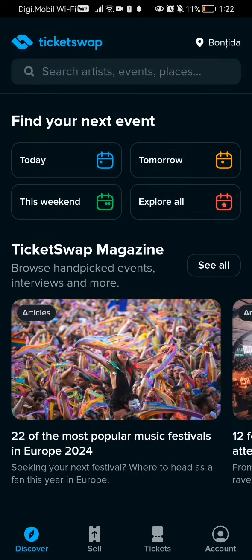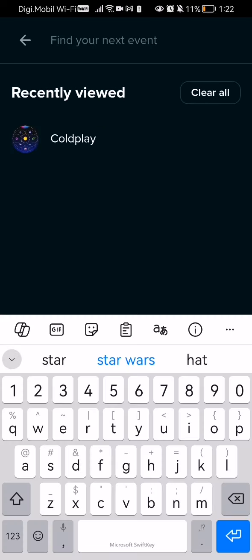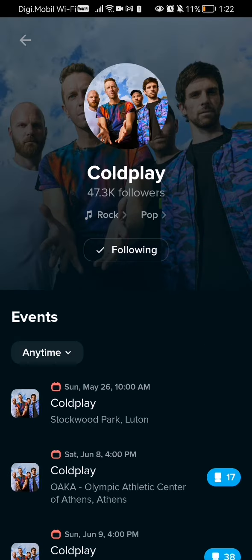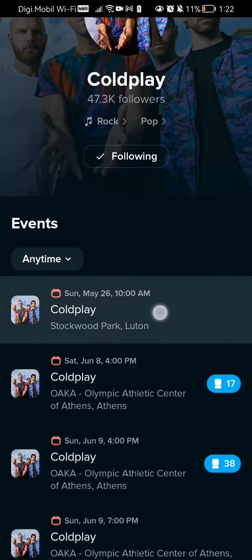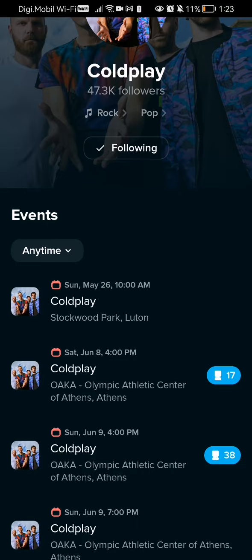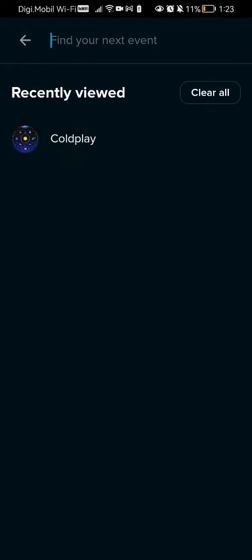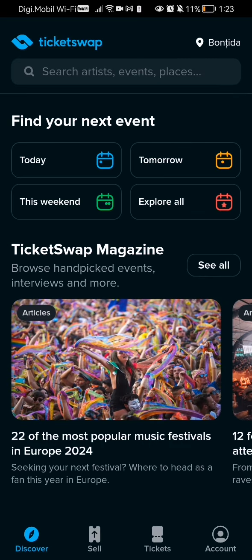On top of that, you can search here artists or basically events or locations in the search bar if you want. For example, you search for Coldplay, press on him and basically follow them, and you will follow basically every event that they will be presenting. And other than the event part in this application, you can also buy or sell tickets.